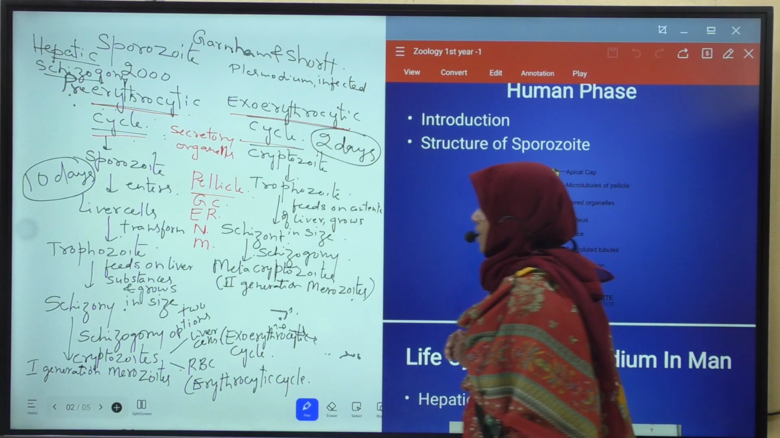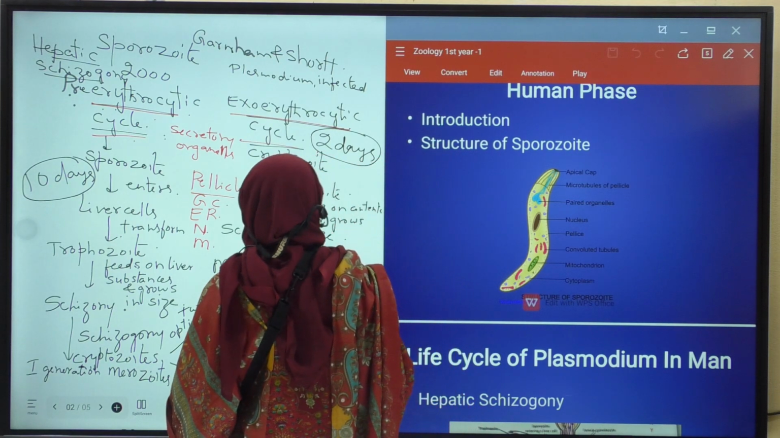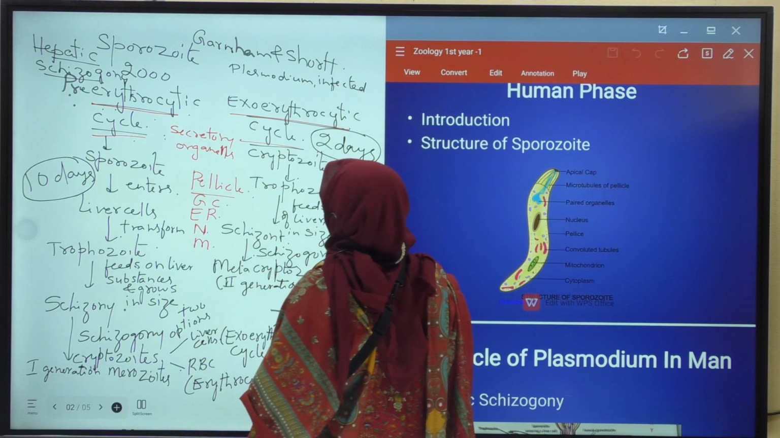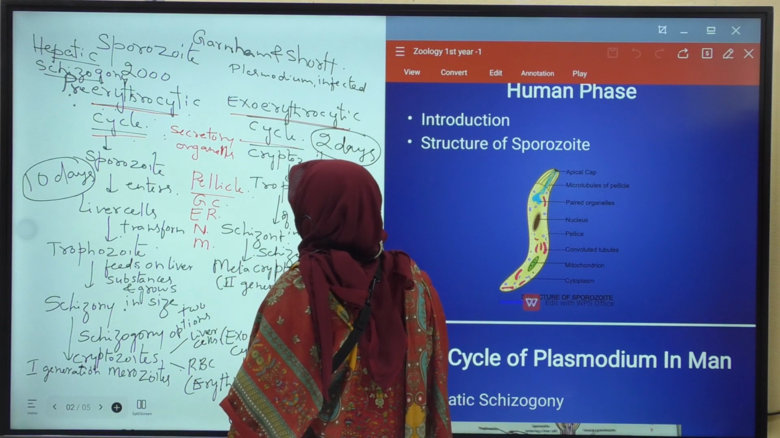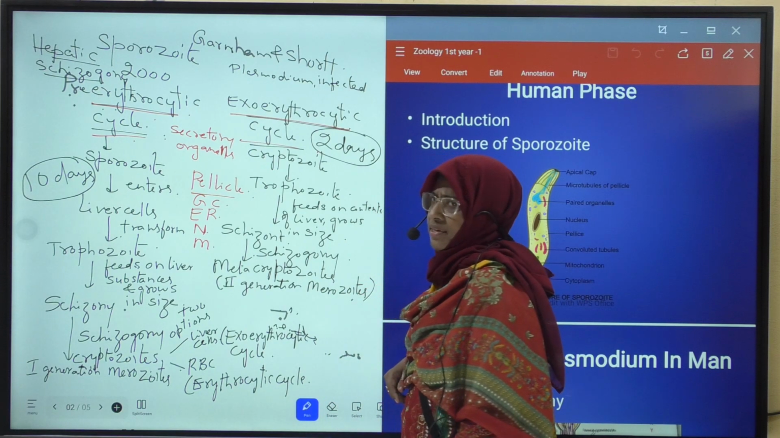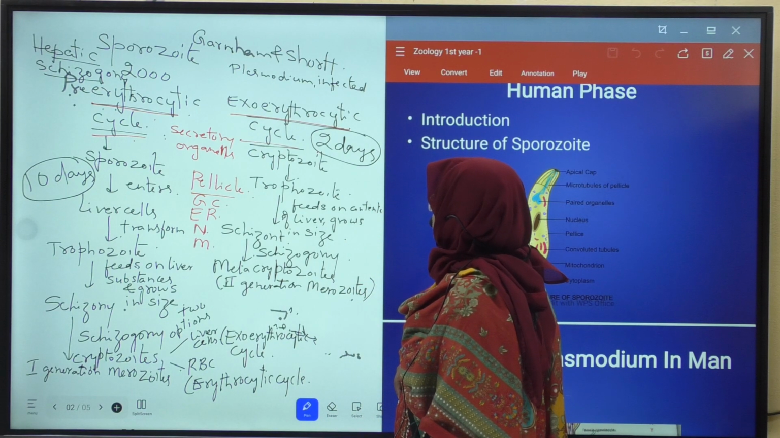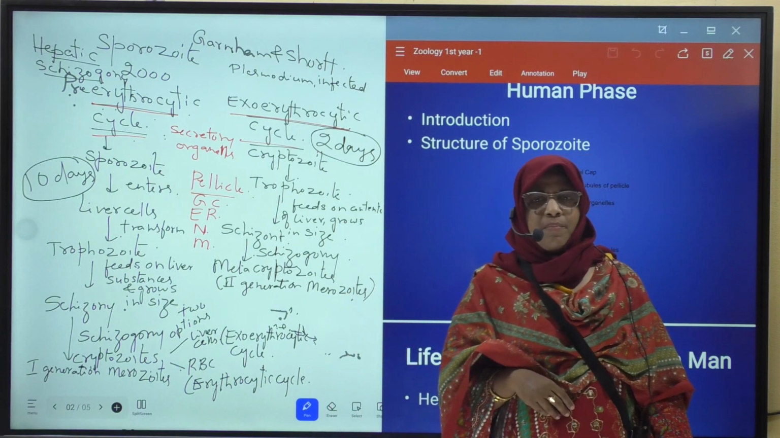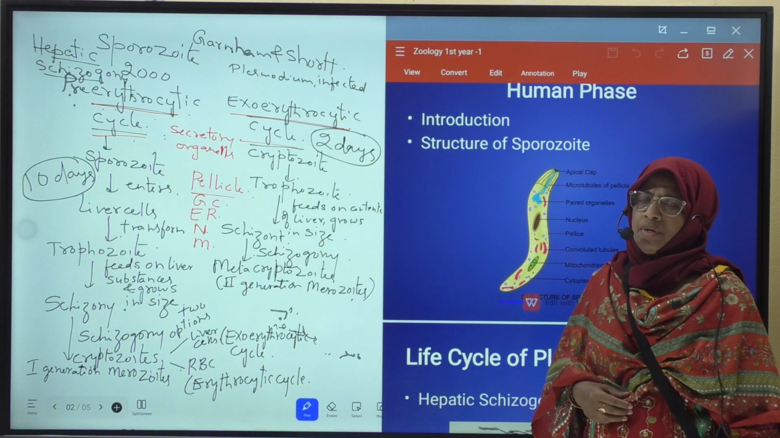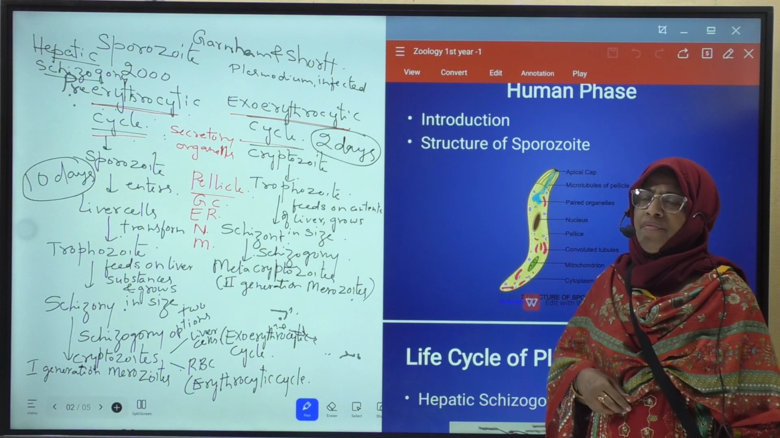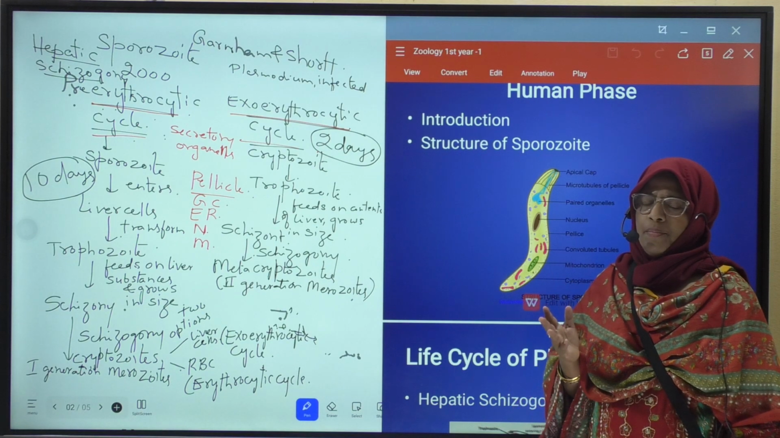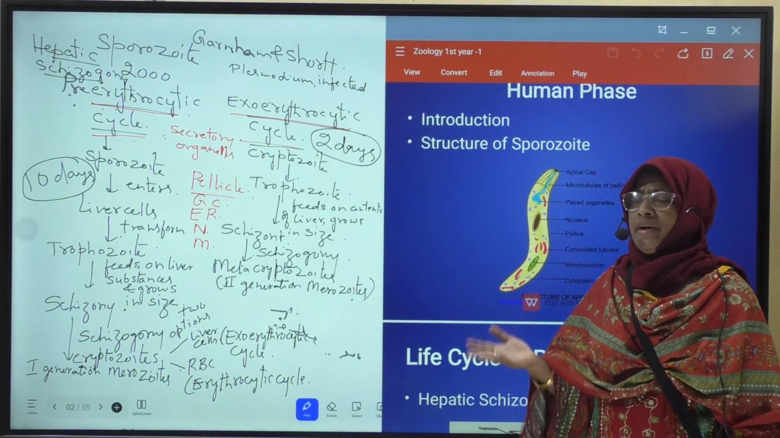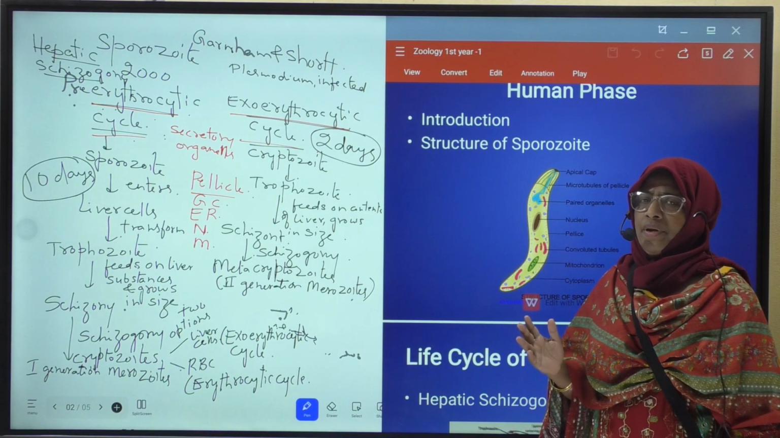This is about the structure of sporozoite. I hope it is clear. Now, we will discuss about the hepatic schizogony in the human phase. When a Plasmodium infected mosquito bites and sucks the blood of a healthy man, what happens?